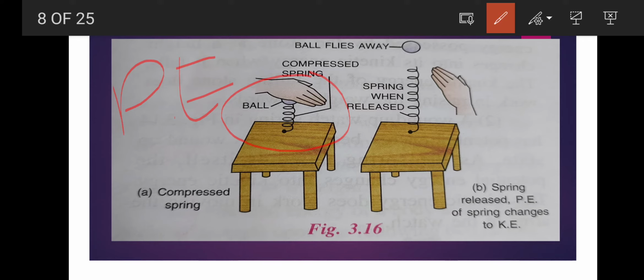And here in figure B, you can see that when the compressed spring is released, the potential energy changes into kinetic energy, which does work on the ball. And then what happened with the ball? It makes the ball fly away. Clear? So this is the best example to show that potential energy converts into kinetic energy when it is put to use.